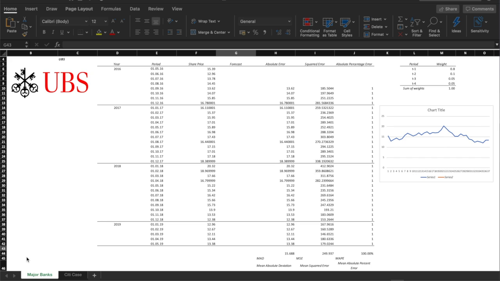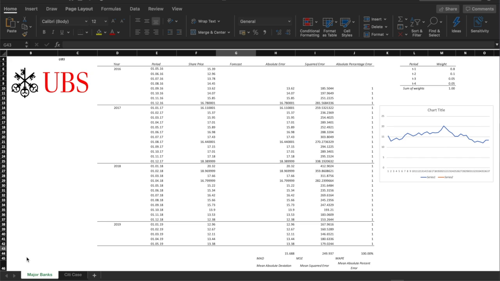This method produces a forecast by calculating the moving average of a predetermined number of past periods and by weighting these periods independently. Let's get to it and look at the historical share price of UBS. In this table, we can see the monthly evolution of UBS share price from the 1st of May 2016 to the 1st of May 2019.